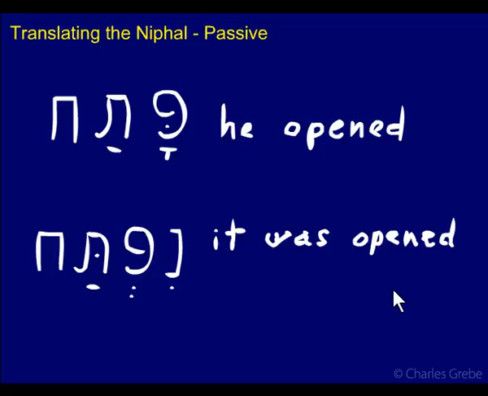Now, there's another way to translate this. Well, first of all, here we have it as an active. He opened something else. The subject is doing the action. Here the subject, the gate or the jar or whatever, is receiving the action. It was opened. But you can also translate the Niphal as it was open.